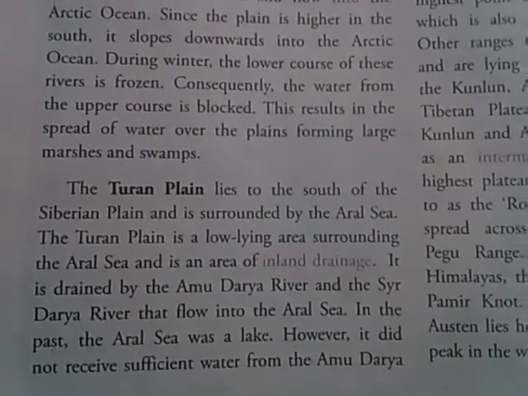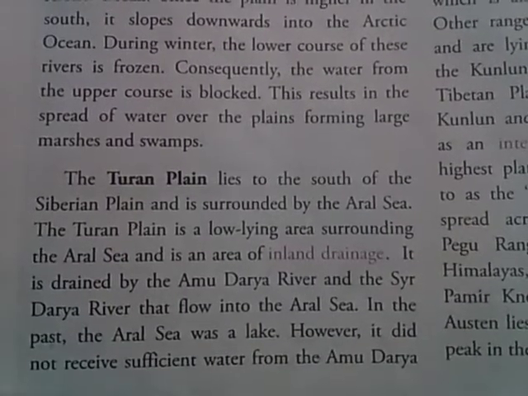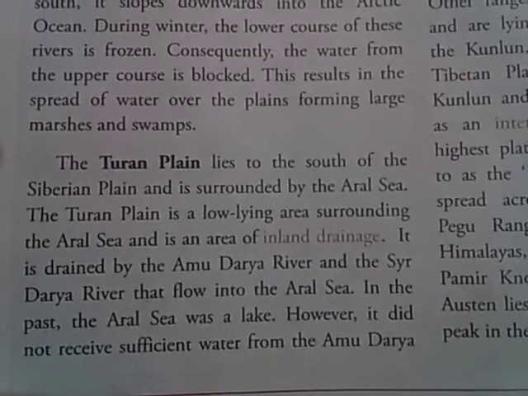Next is the Turan plain. Turan plain lies to the south of the Siberian plain. That means where the Siberian plain is located, the extreme northern part of Asia, just below it the Turan plain is located. And it is surrounded by the Aral Sea. The Turan plain is a low-lying area surrounded by the Aral Sea and is an area of inland drainage.